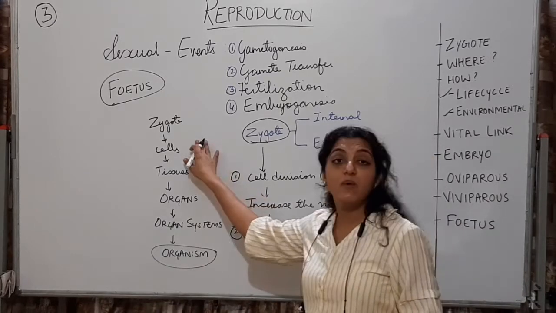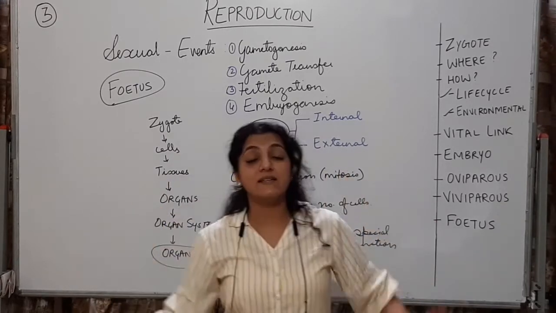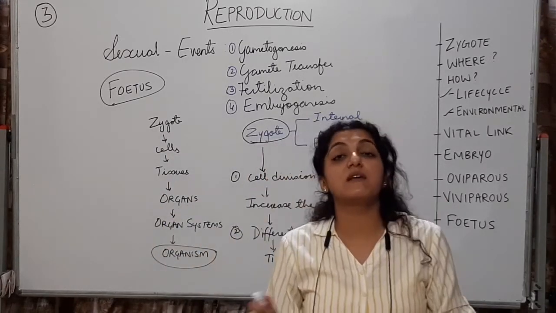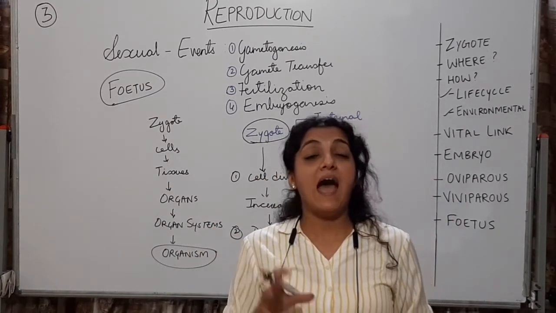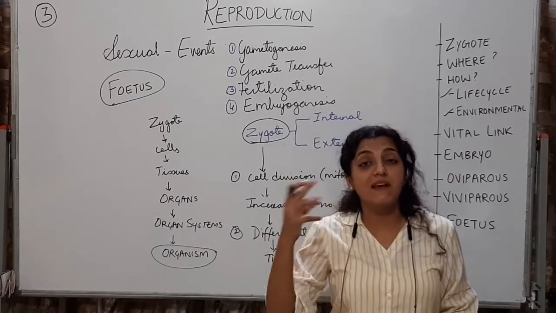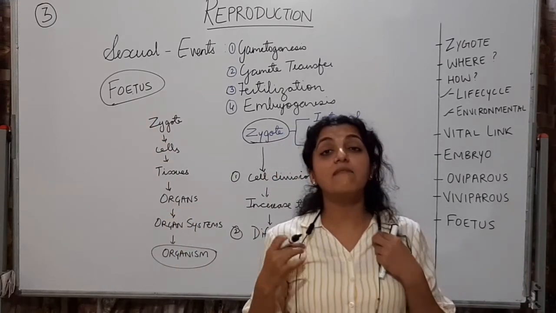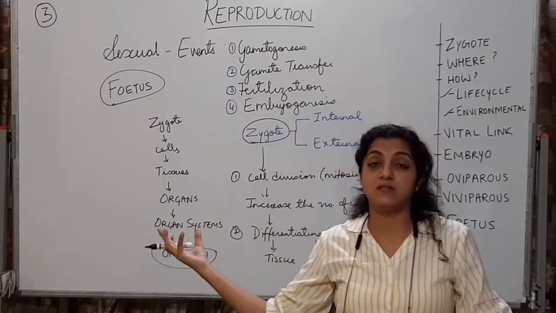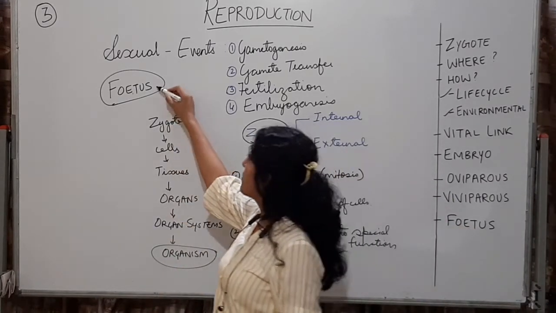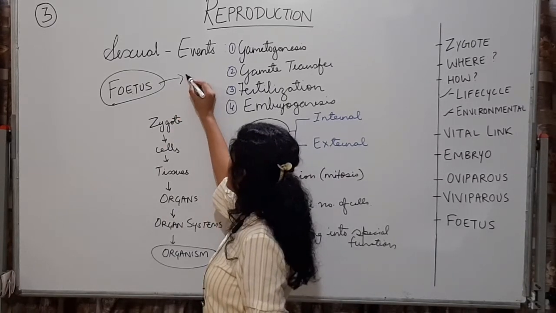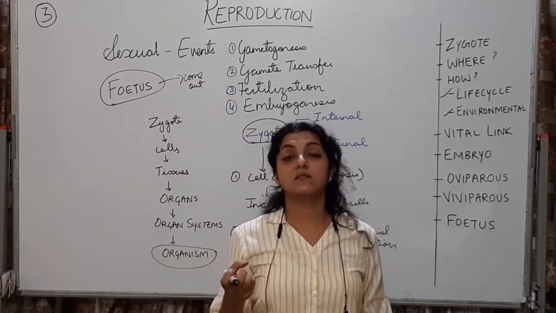Okay, the difference between zygote and embryo is zygote unicellular रहेगा, whereas embryo multicellular रहेगा. Embryo एक ऐसा structure रहेगा जिसमें you can differentiate the various types of tissues and cells. And further, when body features can be recognized in an embryo, we say that the fetus is formed. So further development of embryo is called the fetus. When the embryo is fully matured, fully developed, ready to come out as an individual, we call it the fetus.